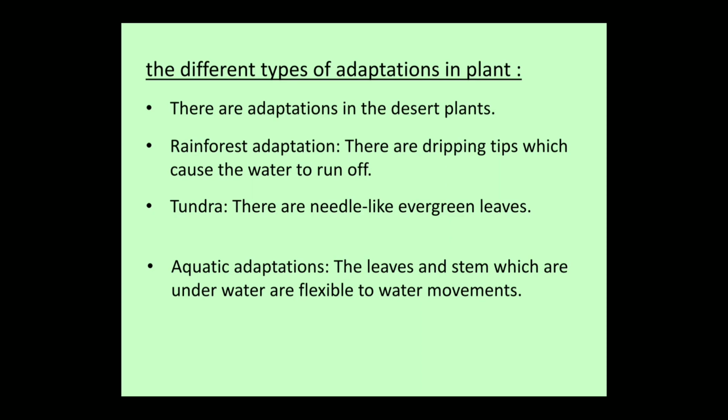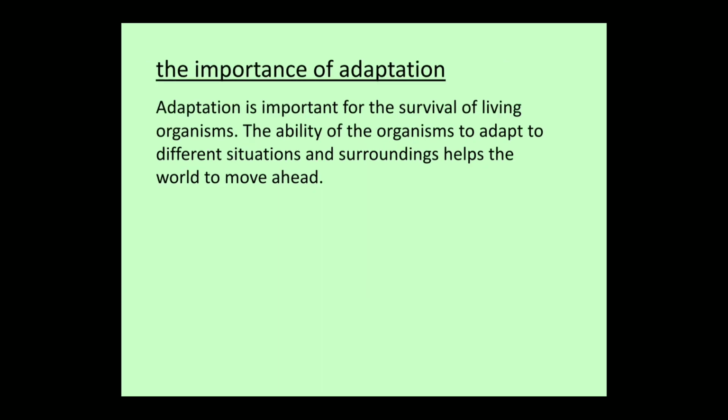There are adaptations in desert plants. In rainforests, there are dripping tips which cause the water to run off. In the tundra, there are needle-like evergreen leaves. For aquatic adaptations, the leaves and stems which are underwater are flexible to water movement. Adaptation is important for the survival of living organisms. The ability of organisms to adapt to different situations helps the world to move ahead.